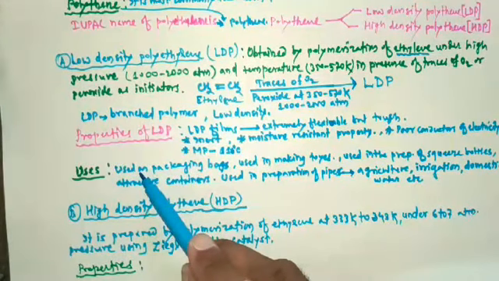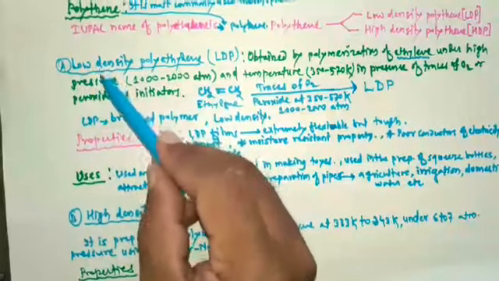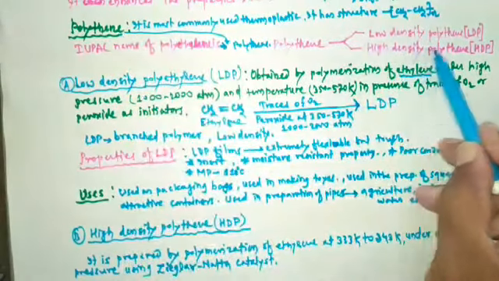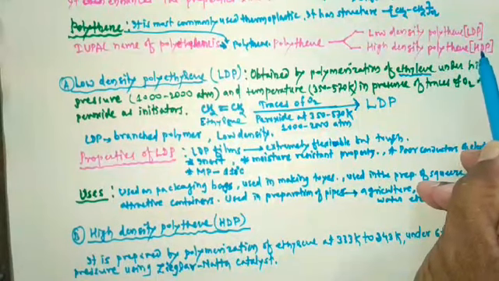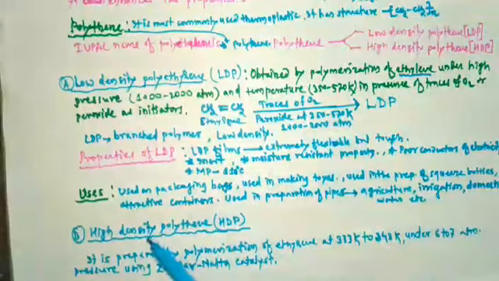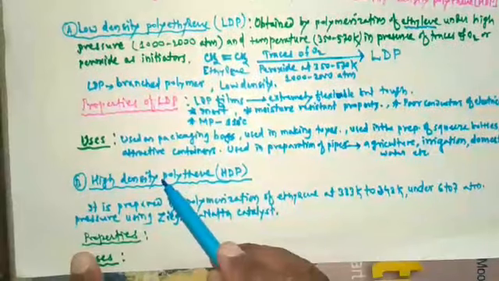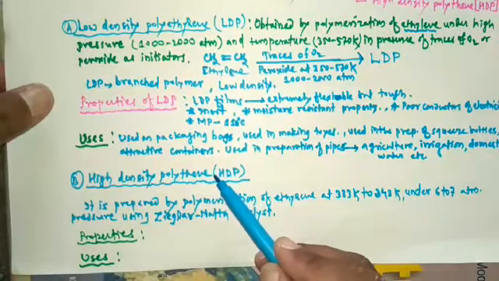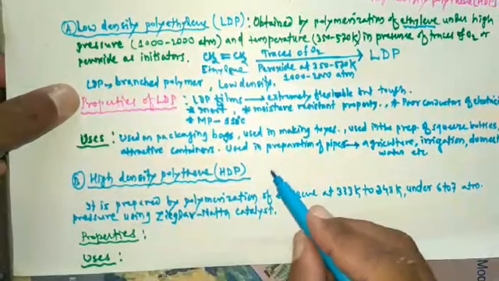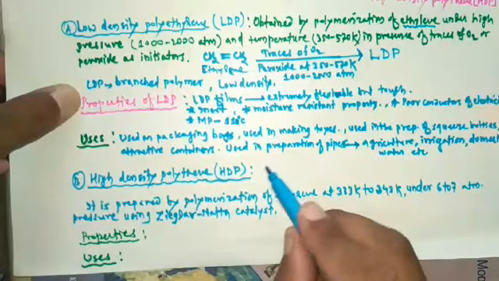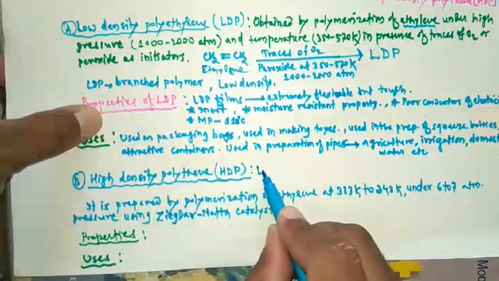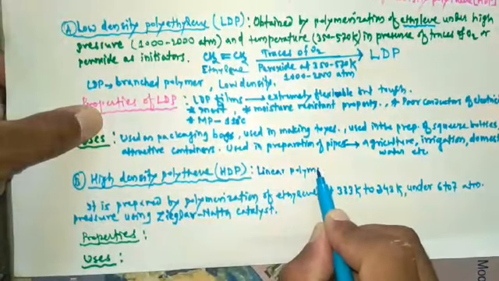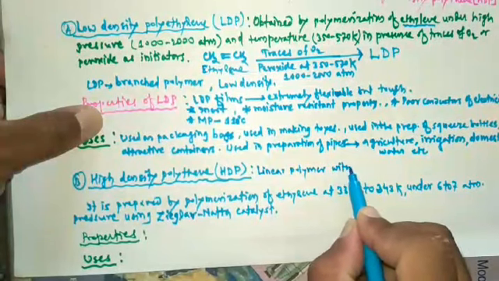Then the next kind of polythene is high density polythene, that is HDP. Let's study the next kind of polythene, high density polythene. High density polythene is a linear polymer with high density.